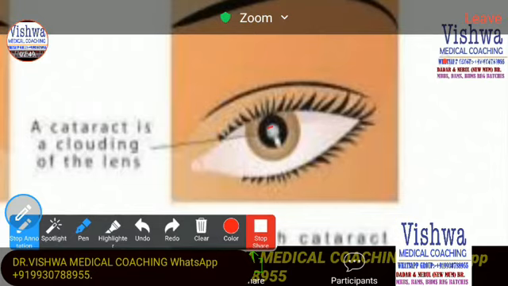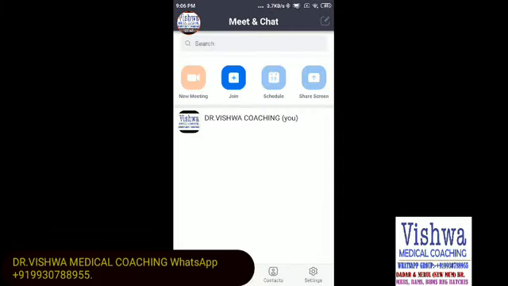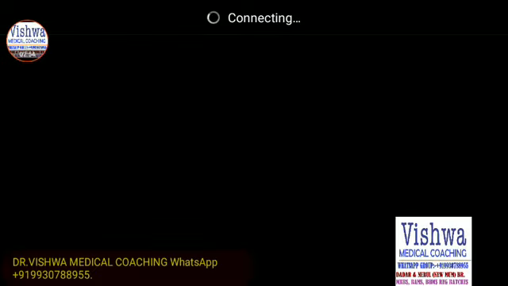We can also classify the cataract depending upon the stages of development. We can see immature, mature, and hypermature. Remember, we talked in the lecture that cataract is a slowly progressive disease. So this cloudiness develops slowly, step by step. In immature cataract, you see a grey shadow. In mature cataract, you see a white shadow. In hypermature cataract, you see a complete white shadow.